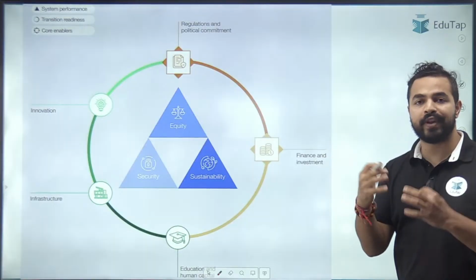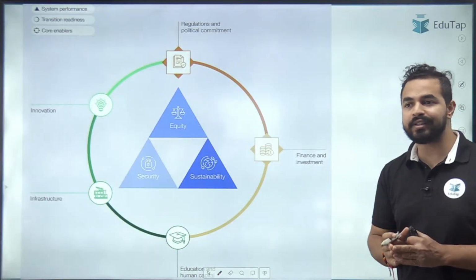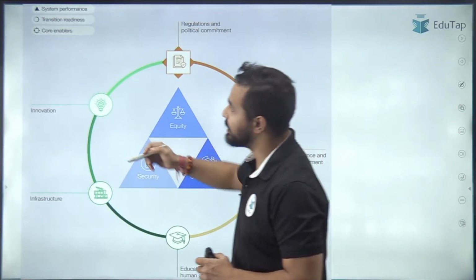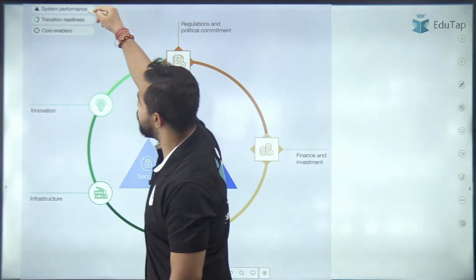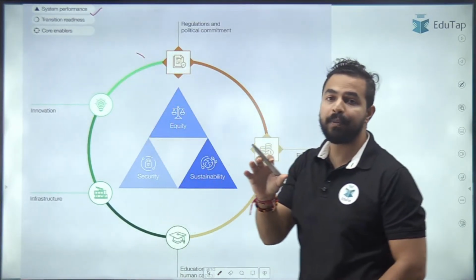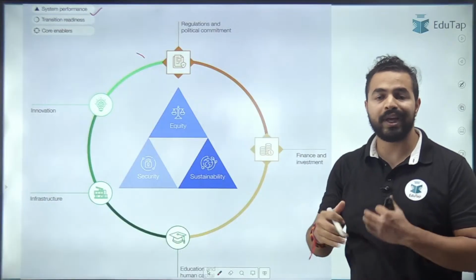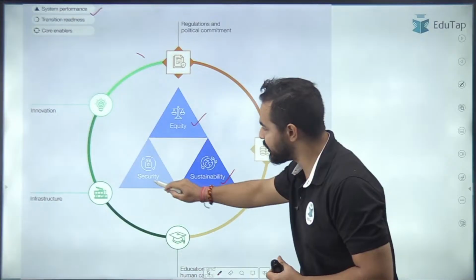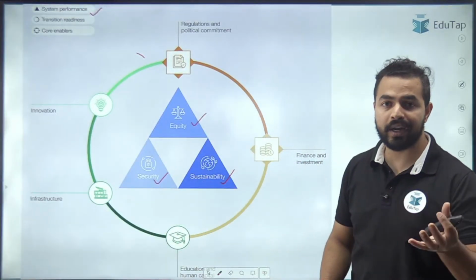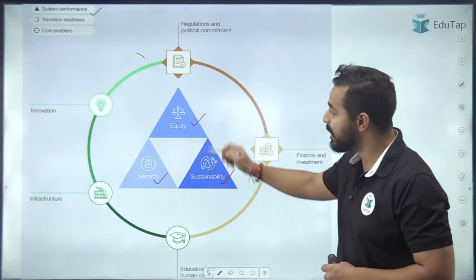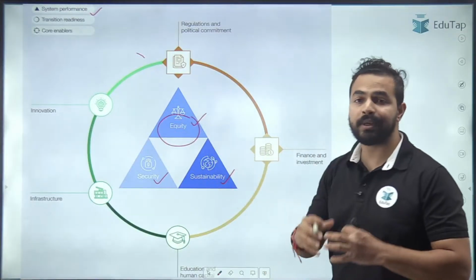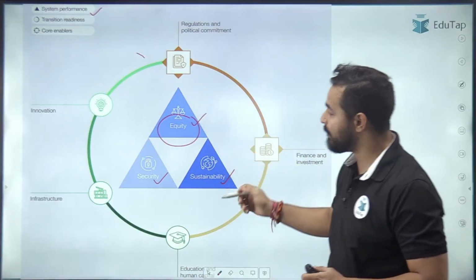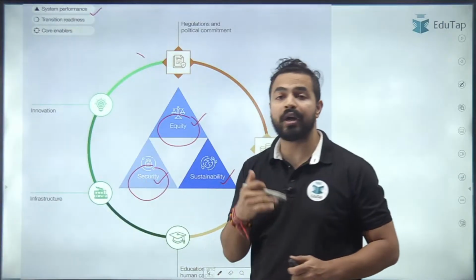So when it comes to the framework of the Energy Transition Index, there are basically 3 areas. That is the system performance. In the system performance we are having 3 different pillars across which we assess the countries, which includes equity, sustainability and security. जो हम एनर्जी प्रोवाइड कर रहे हैं तो वो कितनी ज्यादा सस्टेनेबल है, क्या वो इक्वली सभी लोगों को मिल पा रही है? Then we are having whether we are having the energy security or not.